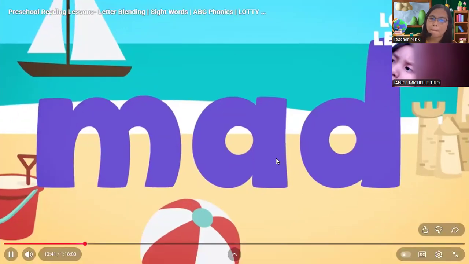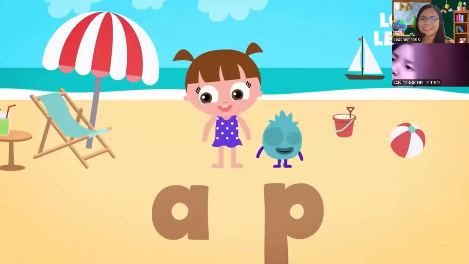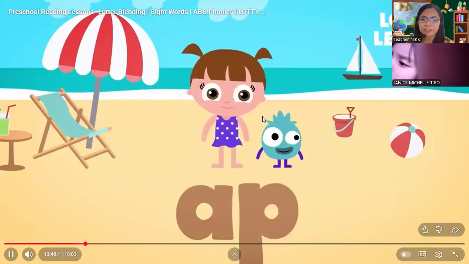This one says add. Another two letters blending. Okay. It has A and P. P. Come on. It's your turn, Adara, to say it. P. Up. Say it 3 times. Up, up, up. Okay.